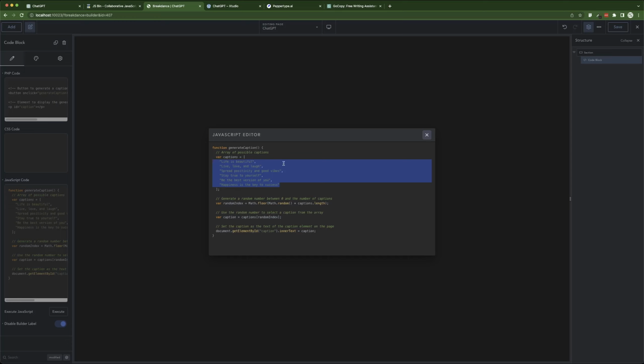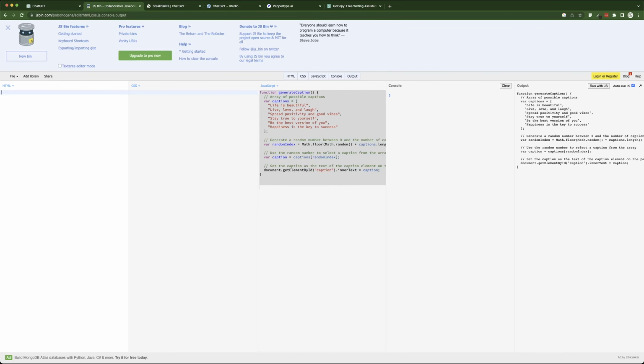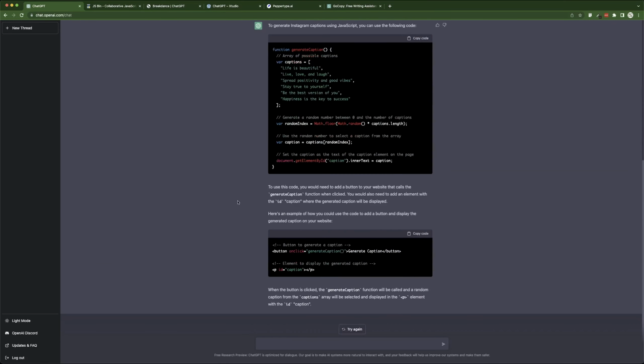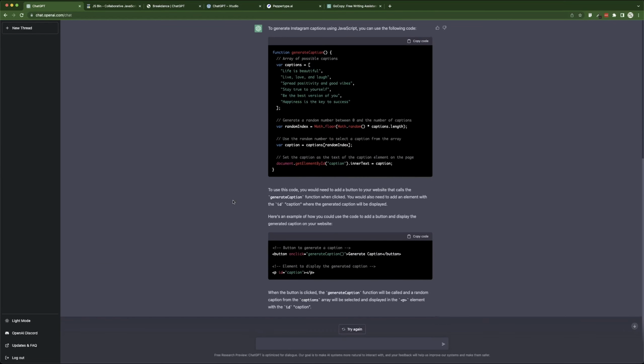There are libraries that you can use to create languages and other stuff like that, but we are not going to get into that. But what I want to say is, is this tool going to make developers go out of business? Probably not. Why? Because if you don't even know the language that you need to create the website, it's going to be difficult for you to do that. And for a fact, this machine over here can tell you the language that you need to create the website, but you still need to have a base knowledge of what you're doing, or else you will not be able to achieve what you think you want to achieve from this.